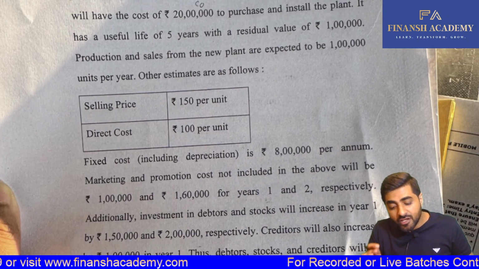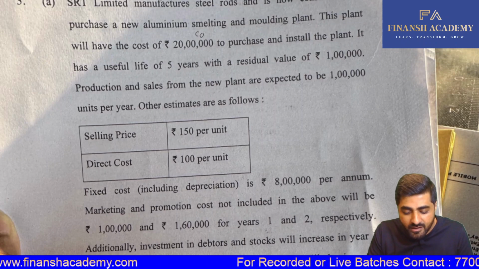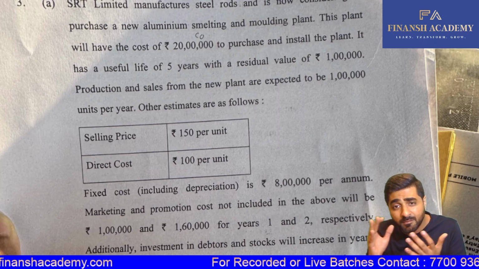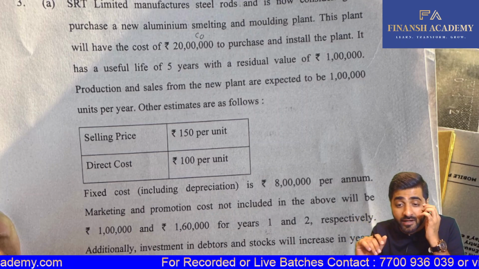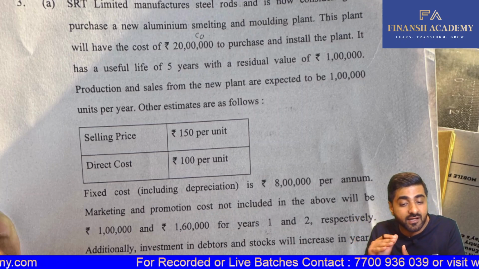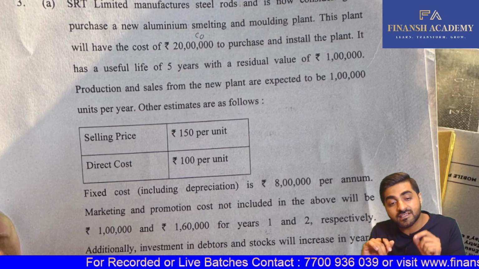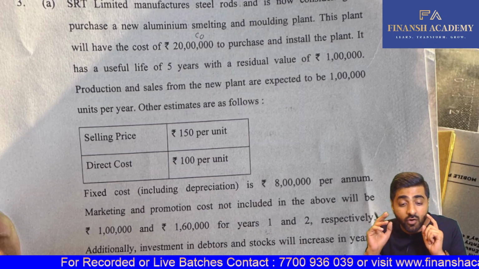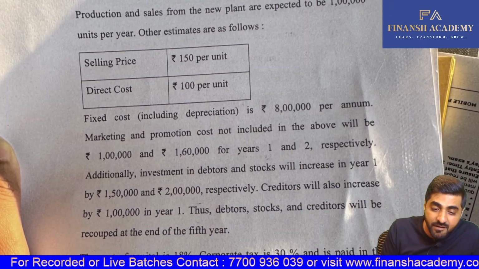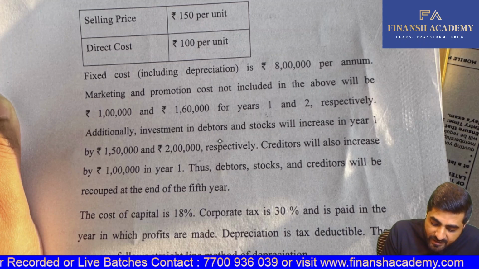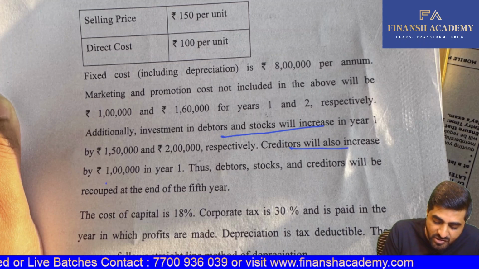Question number 3A is regarding your investment decisions. Here, I'll just quickly discuss the important part: NPV method, of course, which is PV of CI minus PV of CO. While calculating PV of CI, we had to prepare the income statement. And in your PV of CO, we are not only investing in your plant, but also we have to invest in your working capital as well. Your working capital is given to you in the form of your debtors and stocks, and there are some creditors also which are going to increase.